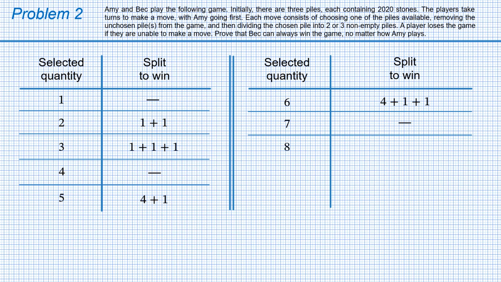A pile of 8 stones can be divided in one of two ways, 4 plus 4 or 7 plus 1. In both cases, the opponent is forced to select a pile with a losing number of stones. 9 is either 4 plus 4 plus 1 or 7 plus 1 plus 1. 10 is a losing number. This analysis shows that a number is winning if and only if it can be represented as a sum of 2 or 3 losing numbers. Probably you see the pattern. You only need to prove it.